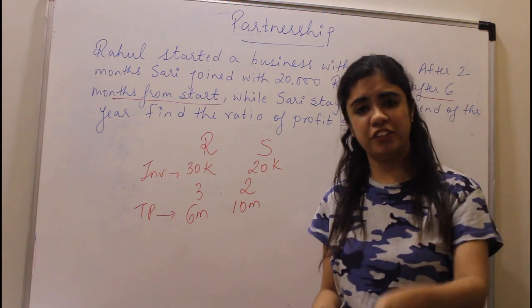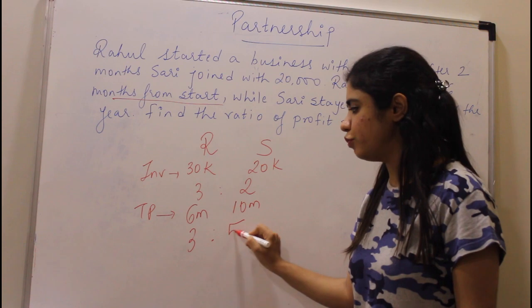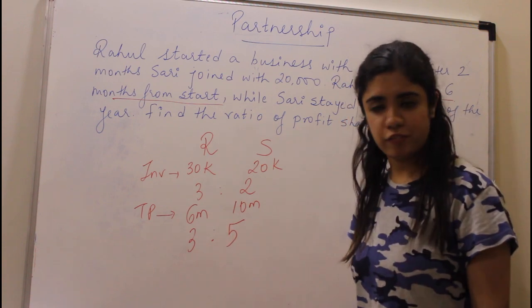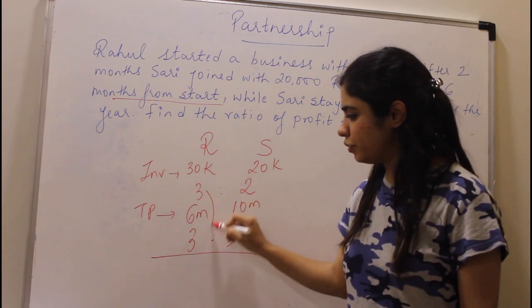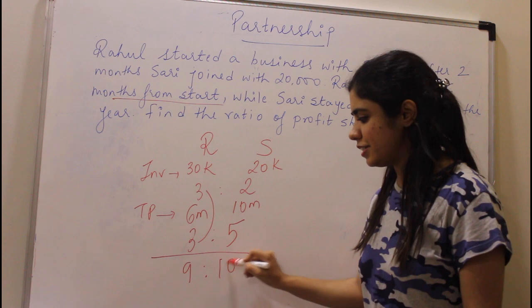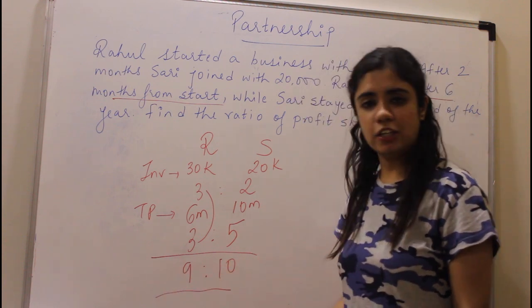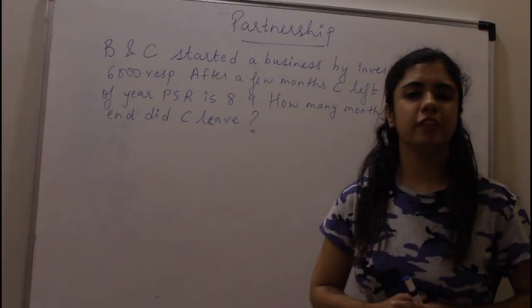She joined after 2 months. So the ratio of time period is 3:5. 6:10 means 3:5. So if I ask you what is the profit sharing ratio, it will be 3 into 3, which is 9, is to 2 into 5, which is 10. So the profit sharing ratio is 9:10. Now let's look at the next question.